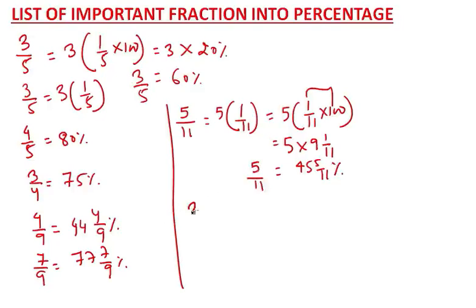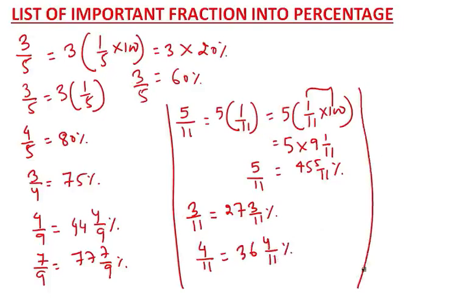Now what is 3 by 11? You will say, sir, 3 by 11 is 27 3 by 11%. Now what is 4 by 11? This is 36 4 by 11%. Okay? Now tell me what is 10 by 11?